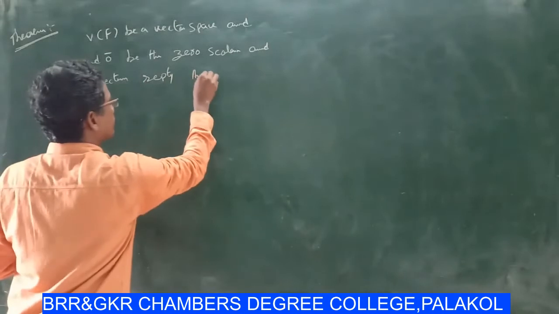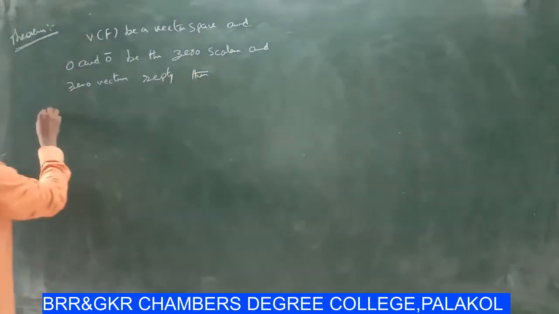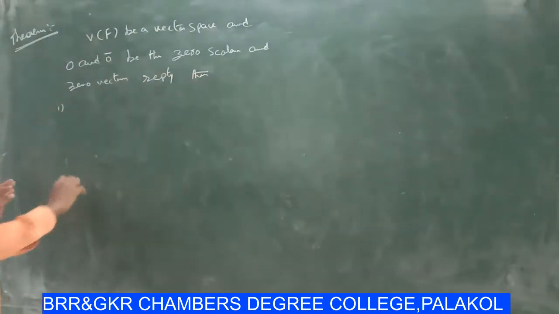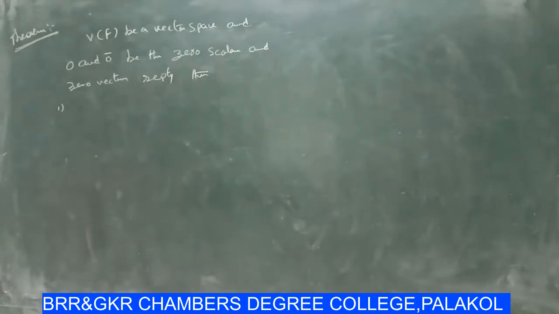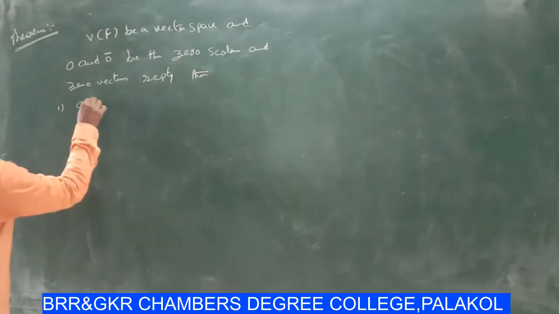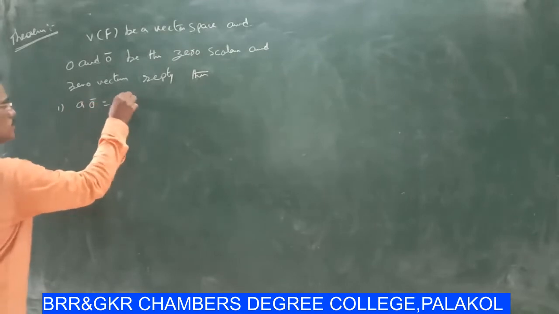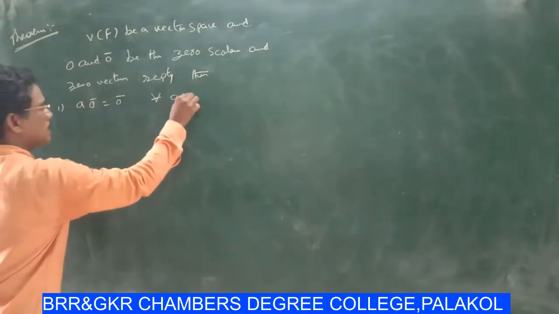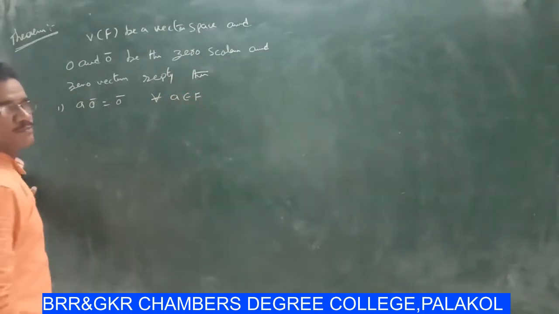Then number 1, here first point is a into 0 bar equal to 0 bar for all a belongs to F.